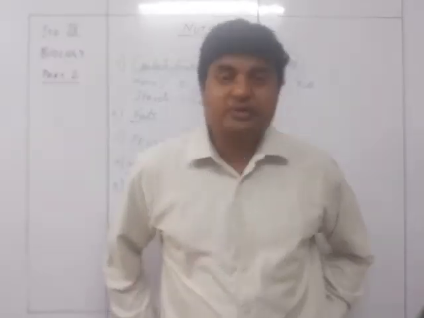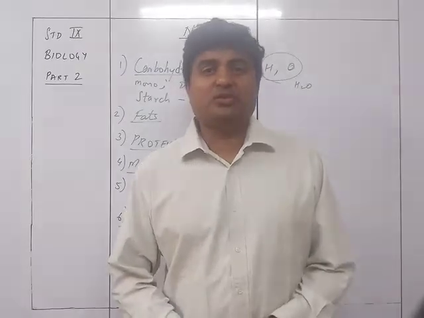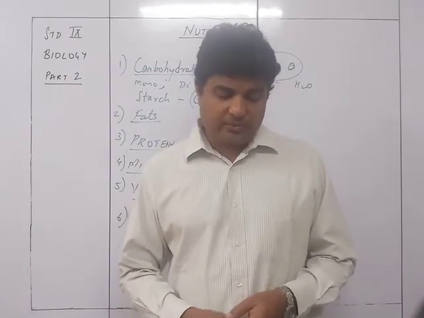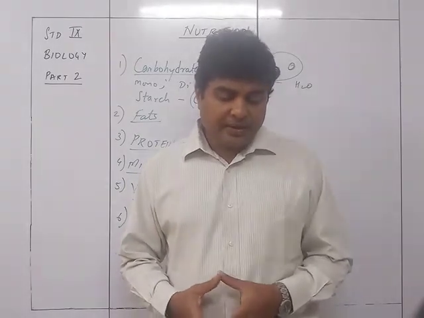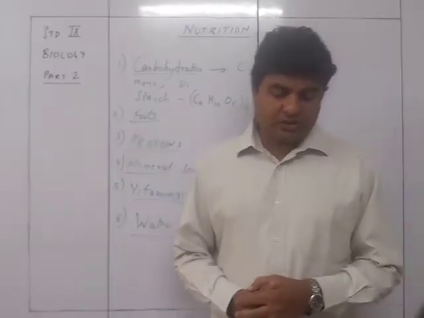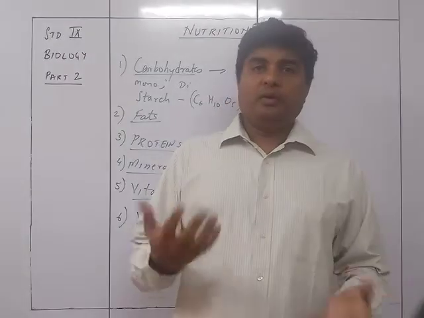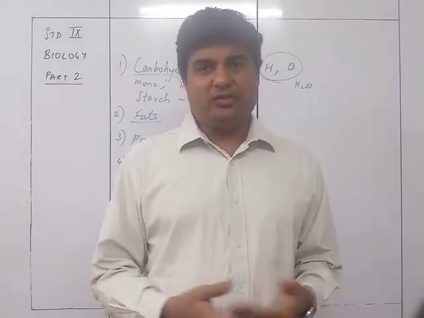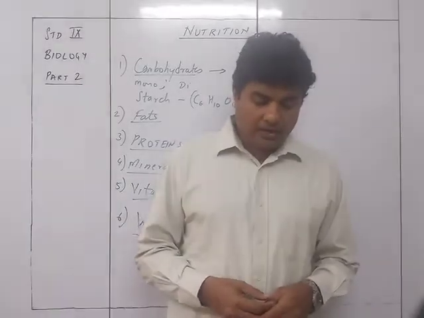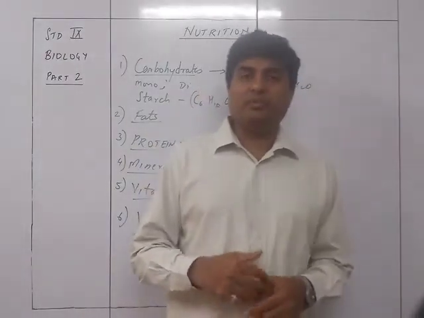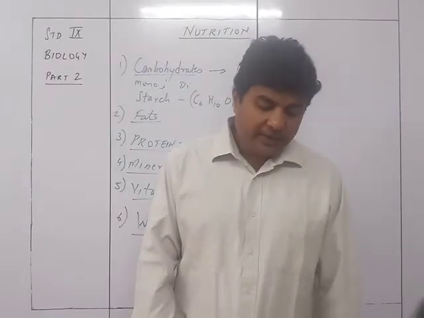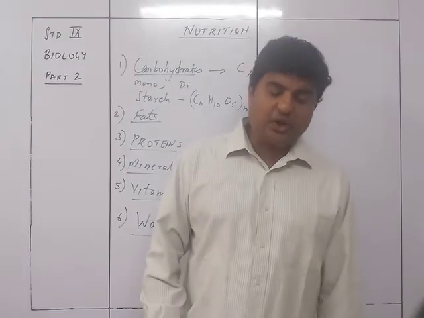It is used to produce digestive juices. Of course, all the digestive juices have water as the main component, so it is required to produce digestive juices. It helps in the transportation of digested food and oxygen throughout the body. Blood also contains water, so that's why the transportation of nutrients and digested food to the different parts of the body is done with the help of water. It is used in the excretion of soluble waste.